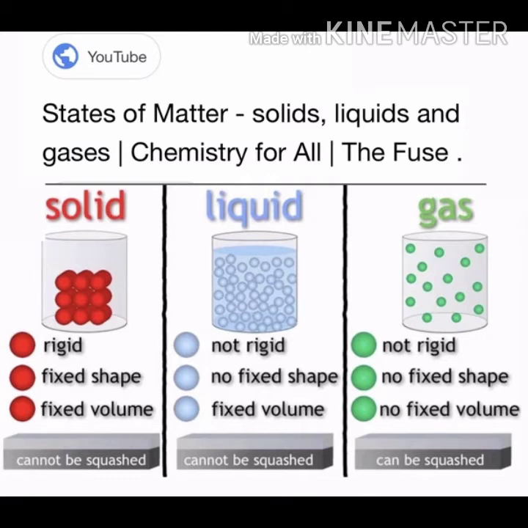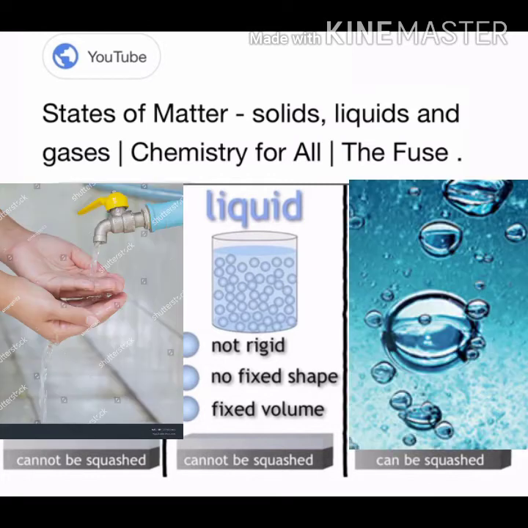Liquids do not have a fixed shape, but they have a fixed volume. There is a fixed volume, but there is no fixed shape for the liquid, and it acquires the shape of the container when you place it in containers, and it is flowable. Liquids are flowable. When you put it on the floor, it does not acquire any shape.